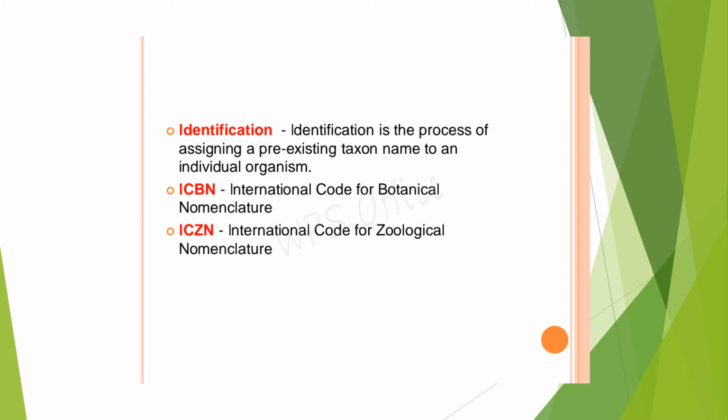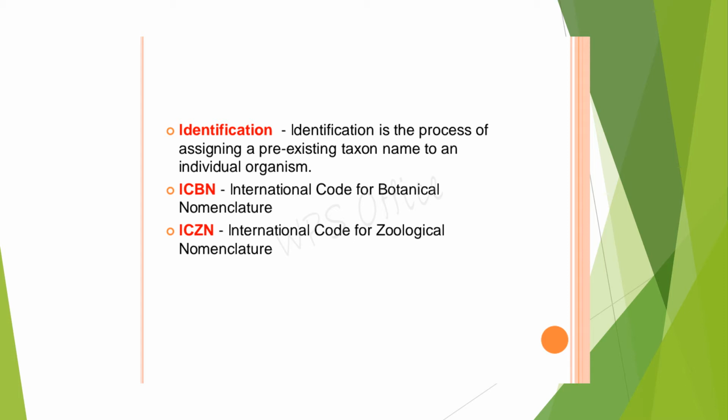If the same type of plant already has a name, you try to give the existing name. That is one method. The second method is that they formed an organization called the International Code of Botanical Nomenclature, ICBN. This is only for plants.